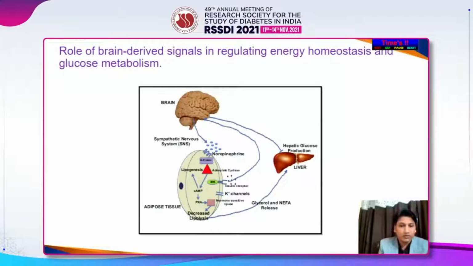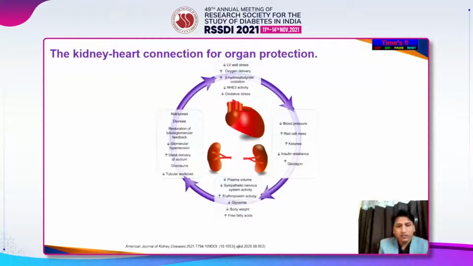So the brain also is making different signals centrally, contributing to this metabolic derangement. And there is also this kidney-heart connection of organ protection. Apart from the fatty liver, now we have the fatty kidney, fatty heart, and the fatty pancreas. At the level of the kidney, when there is natriuresis, diuresis, and restoration of tubuloglomerular feedback, there is decreased glomerular hypertension, increased distal delivery of sodium, decreased tubular workload. It has positive effect on the heart.